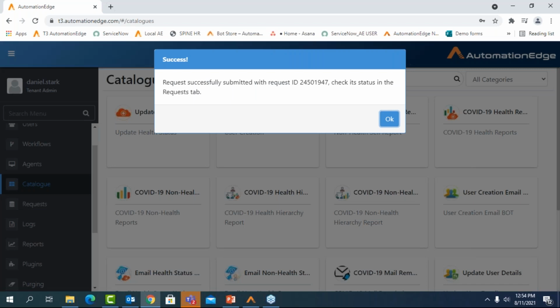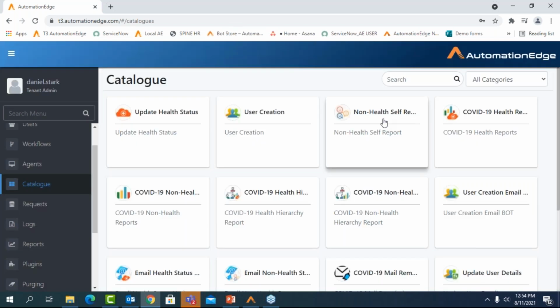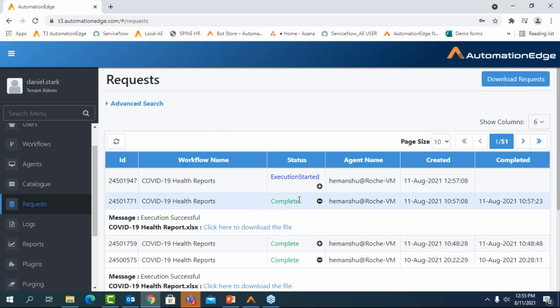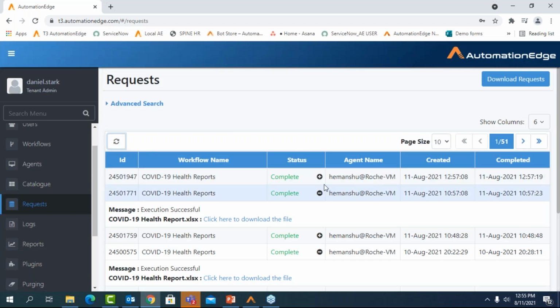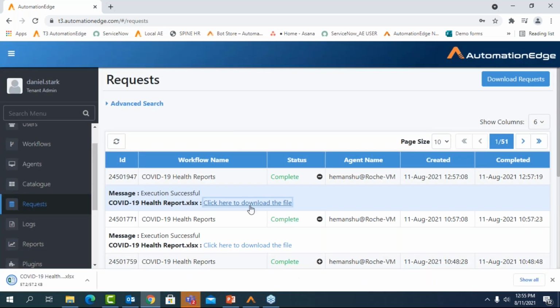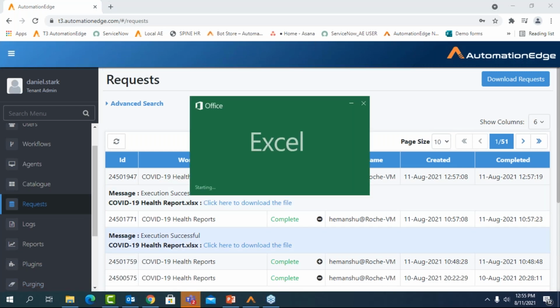I have to just click on the report and click on the submit button and I get the report. I'll go to the request tab and show you the status of execution. You can see the execution has just started today. I'll just give it around 30 seconds. You can see the execution is completed. I'm going to download the file from here in the interest of time, but if you want to send it across to any of the stakeholders, we also have that provision available. So I'll just quickly open that file.